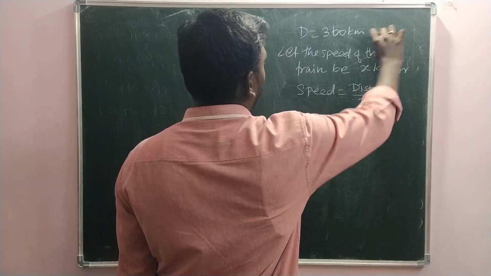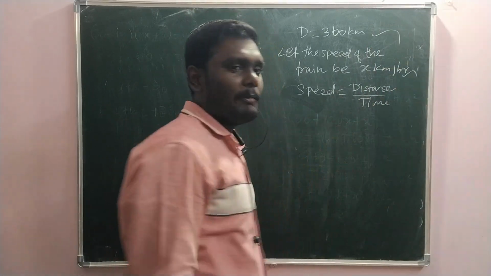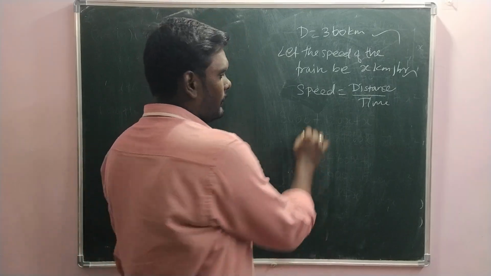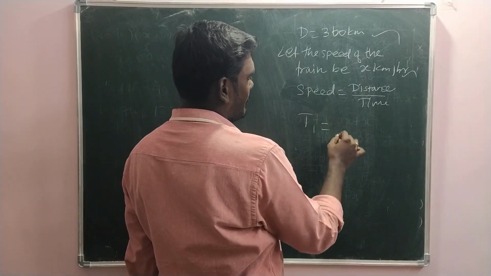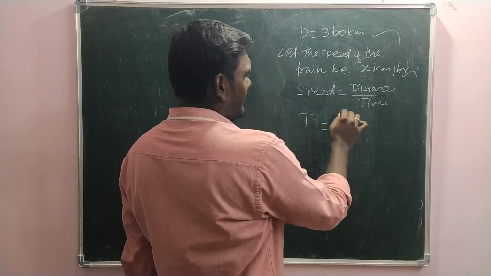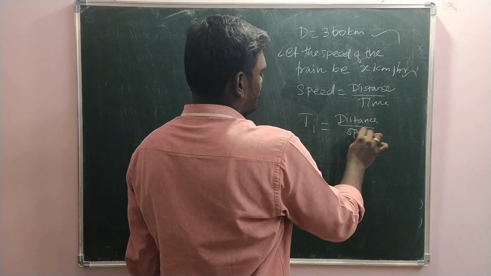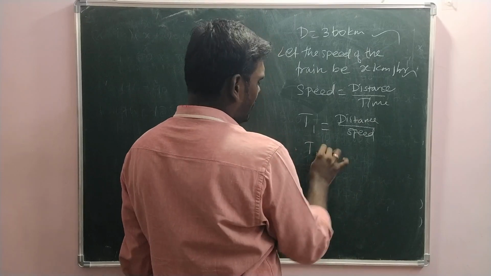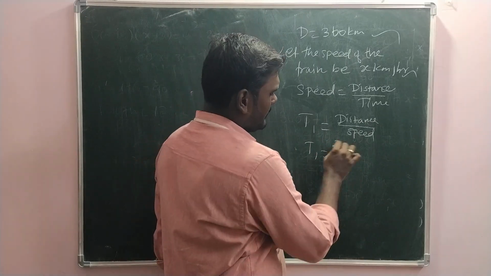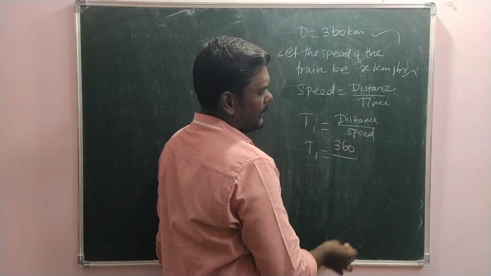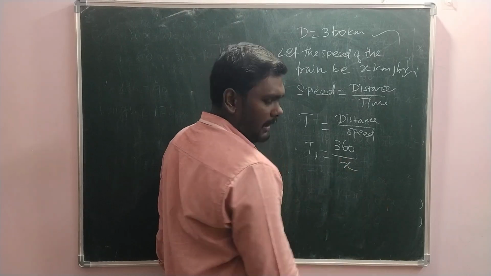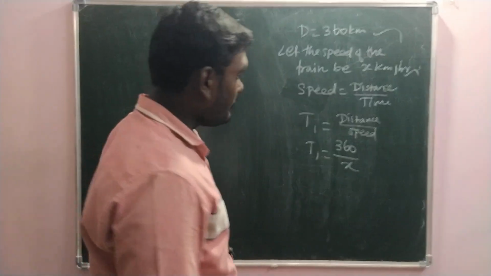So here we know distance, we know speed, only time we don't know. So this time t1 is equal to distance by speed. So t1 is equal to distance, how much? 360 kilometers, speed x kilometer per hour.